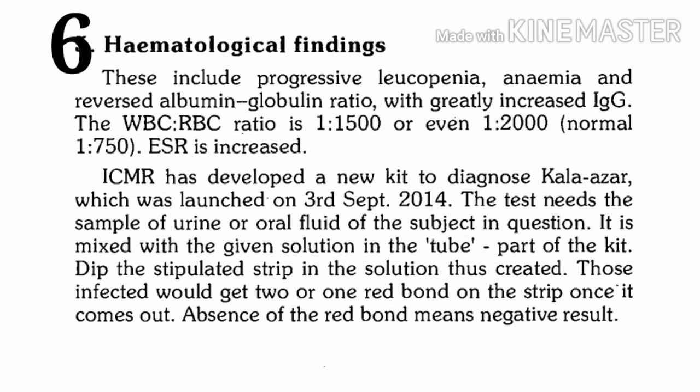Now, another common blood test: what findings can we get? It includes leukopenia, anemia, a reversal of albumin globulin ratio, and an increase in WBC and RBC ratio. ESR is also increased. These are a few hematological findings that you can get in cases of leishmaniasis.